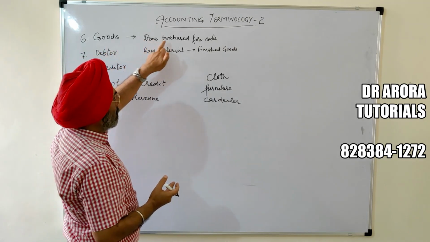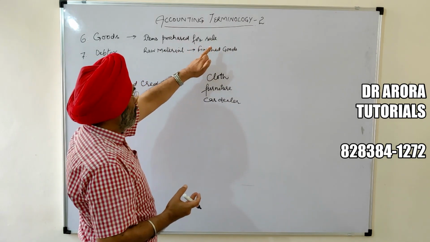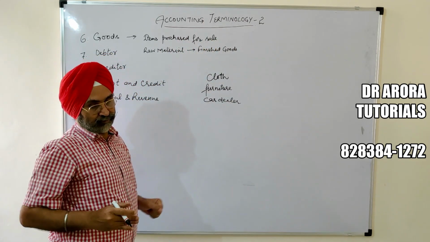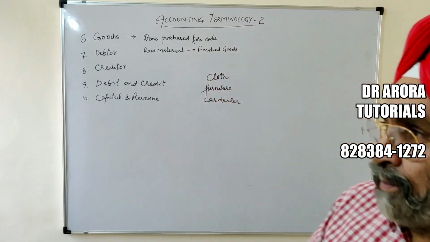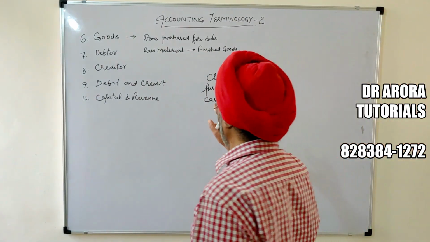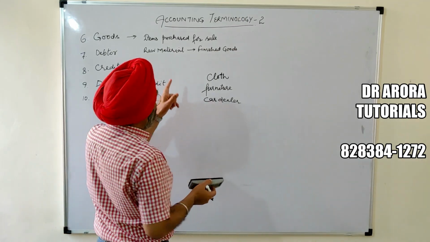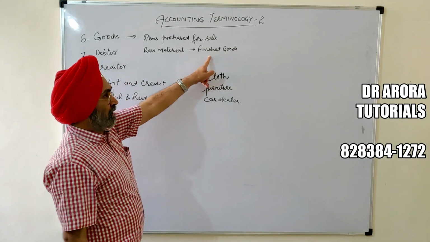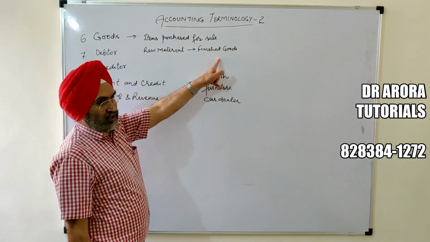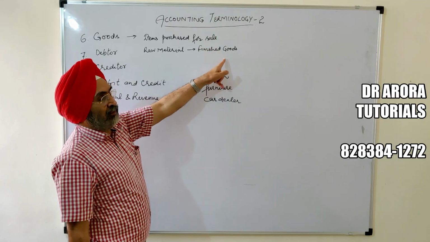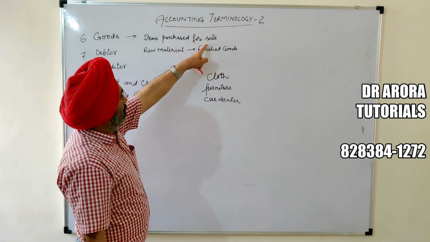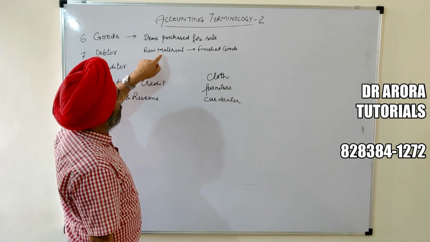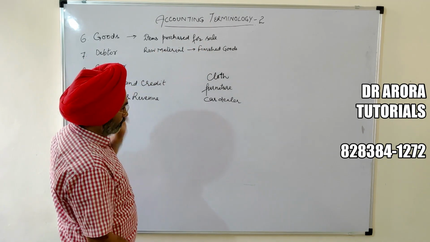So items purchased for the purpose of sale, and even raw material. Raw material is purchased for the purpose of conversion into finished product. After converting into finished product, the purpose of the manufacturer will be to sell them in the market. So the ultimate purpose is the sale. So raw material is again called goods.